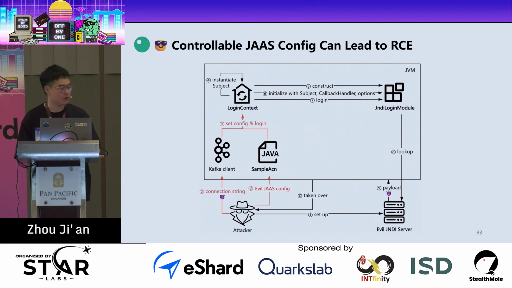So whether in the Kafka client vulnerability or in our JS demo, we can control the JS configuration by connection string or eval JS config, and then it will set the JS configuration in the login context, and finally it will use the JNDI login module to log in, and it will trigger the JNDI bug, and we can achieve RCE.